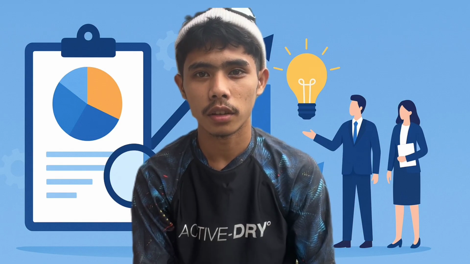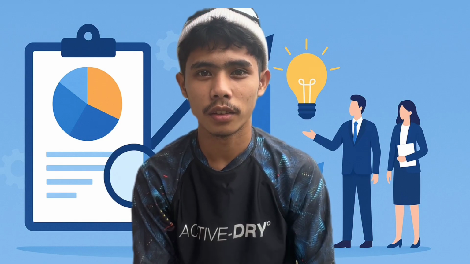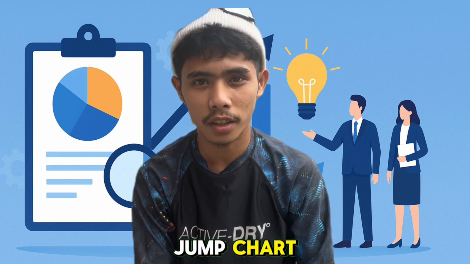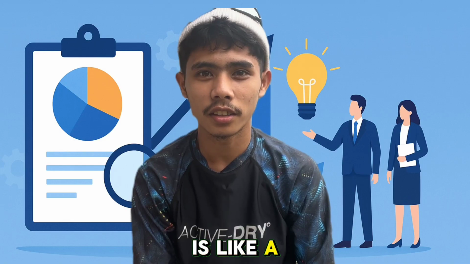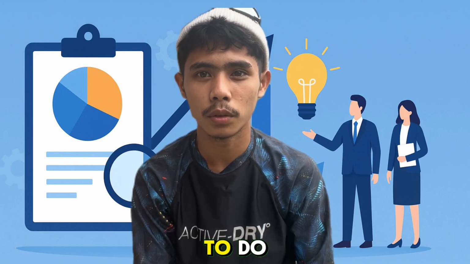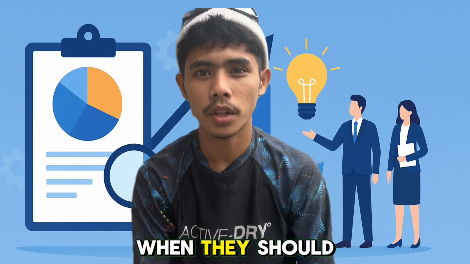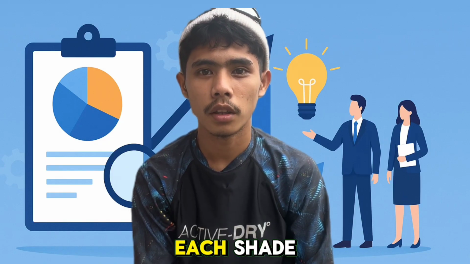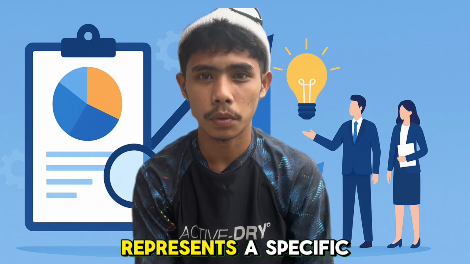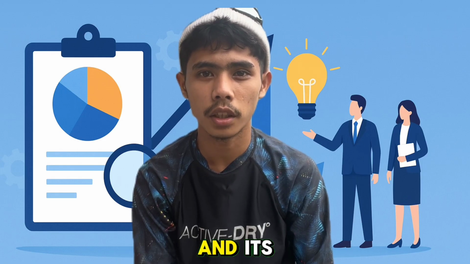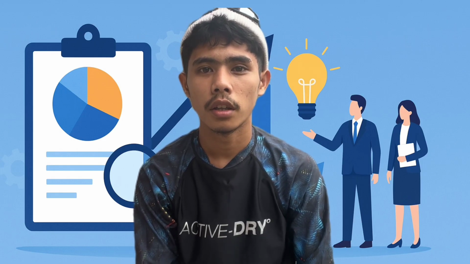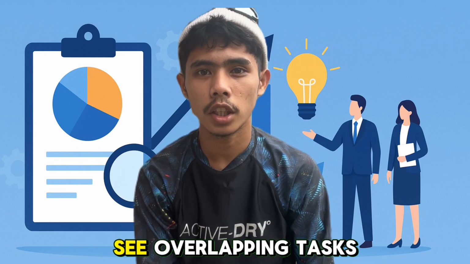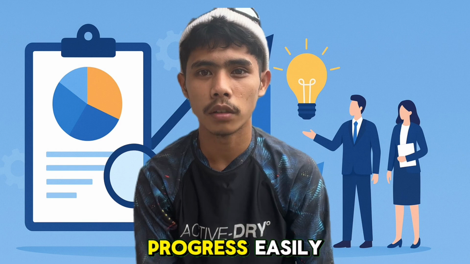The Gantt chart to organize everything better. Entrepreneurs use a Gantt chart. A Gantt chart is like a timeline that shows what tasks need to be done, when they should happen, and who is responsible for them. Each shaded box or bar represents a specific activity and its duration. This helps the marketing team stay on schedule, see overlapping tasks, and track their progress easily.